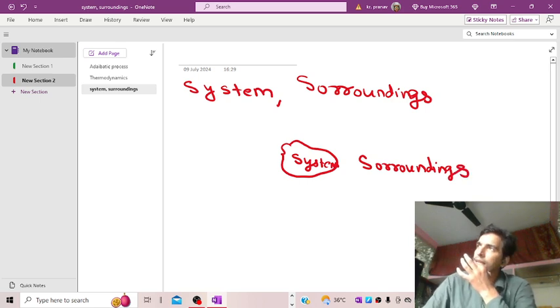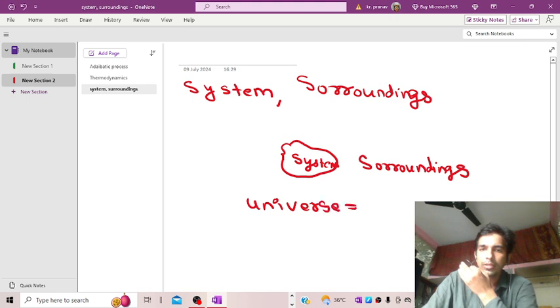Whatever entity is present outside the boundary of the system is termed as the surrounding. And as far as universe is considered, it is the summation of system plus surroundings.